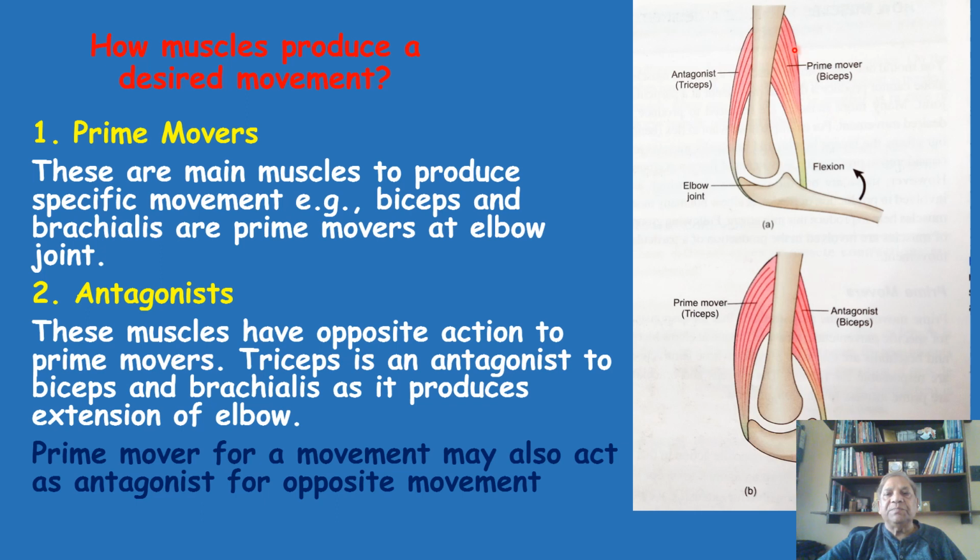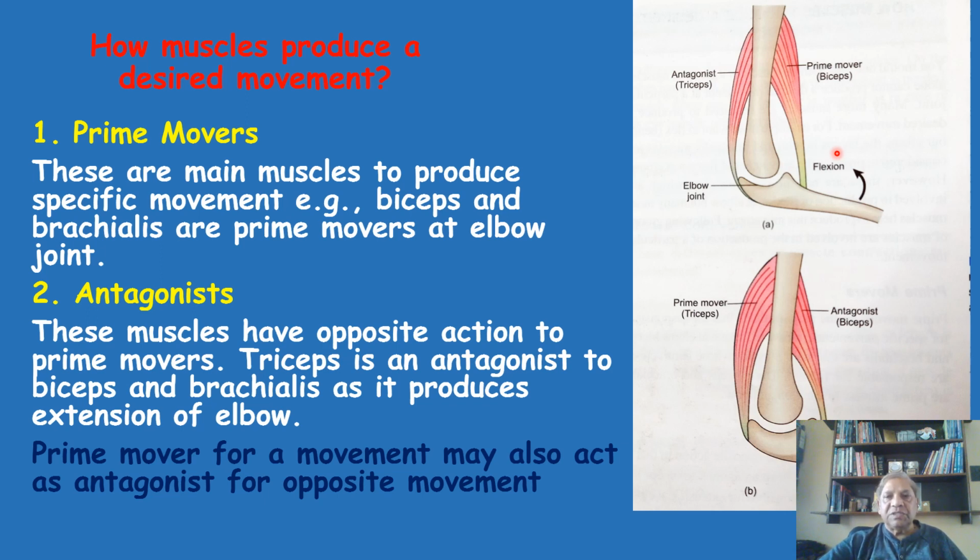But here, for simplicity, I have drawn this diagram where, say, this is biceps, its proximal end is attached to the humerus and its distal end is attached to the ulna, and it is crossing the elbow joint anteriorly. So when it contracts, it will move the ulna upward, towards the humerus, and the angle between the humerus and ulna will reduce, and this movement is flexion.